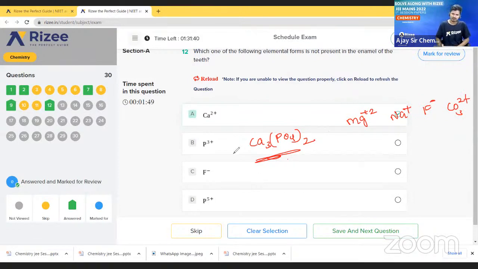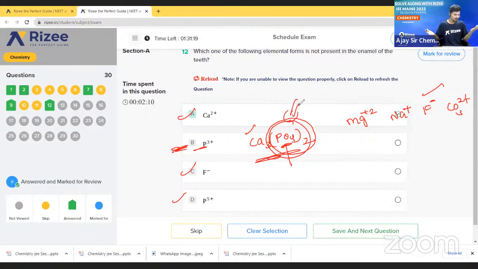See here, fluorine is present, and calcium is also present, and phosphate is also present. So what is the oxidation state of phosphorus in phosphate? If you check, you will get the correct option. Calcium has a +2 oxidation state, and here PO4 has how much oxidation state?